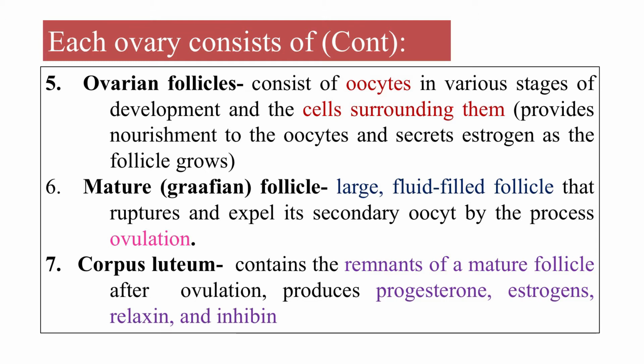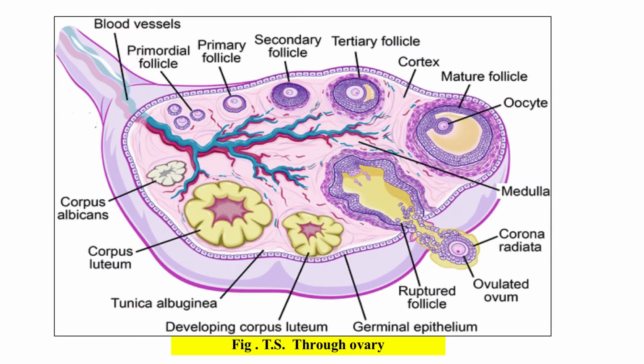And the mature Graafian follicle is a large fluid filled follicle that ruptures and expels the oocyte by the process of ovulation. The corpus luteum is the remnant of the mature Graafian follicle after ovulation, and it produces progesterone, estrogen, relaxin and inhibin hormones.